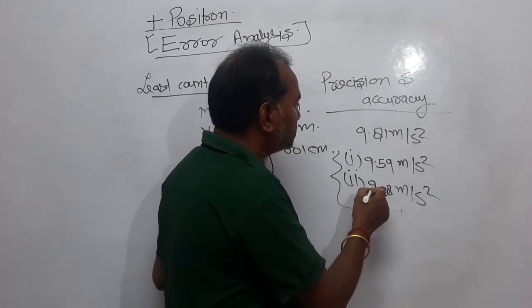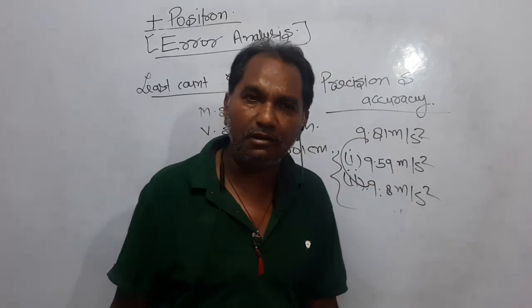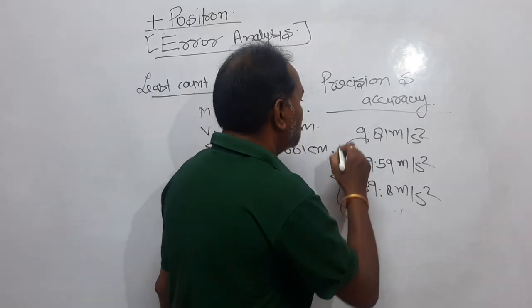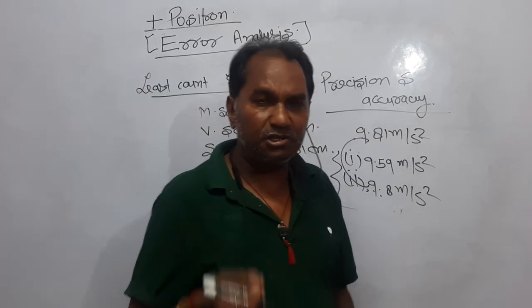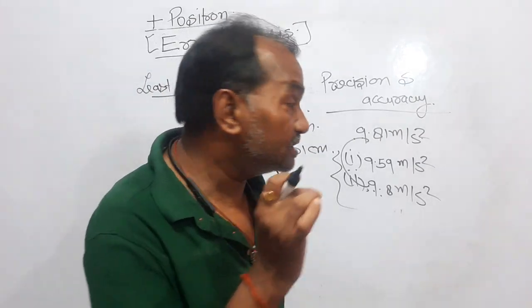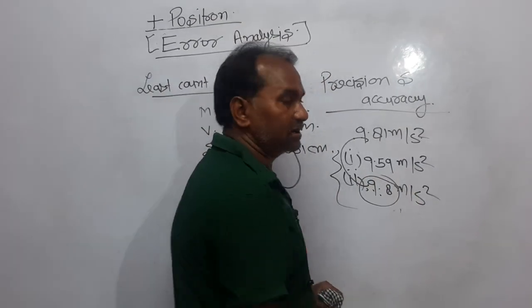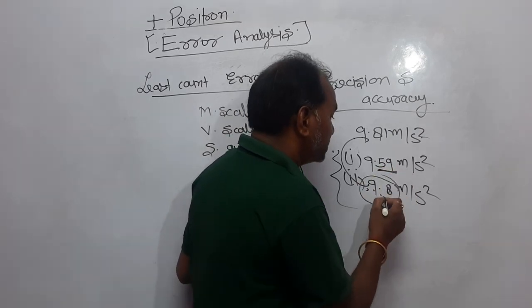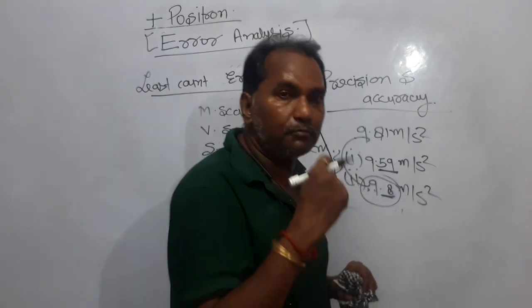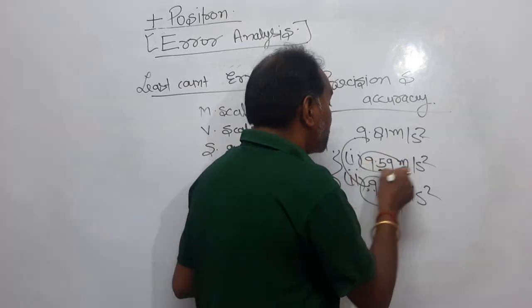This value, 9.8, is undoubtedly closer to the true value of the experiment. It means this is more accurate, but it is only up to 1 point of decimal, while the other is up to 2 points of decimal, so that one is more precise.